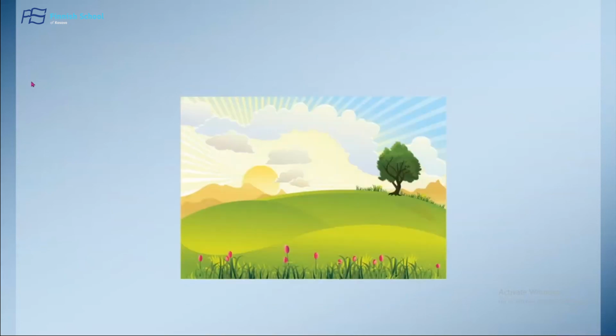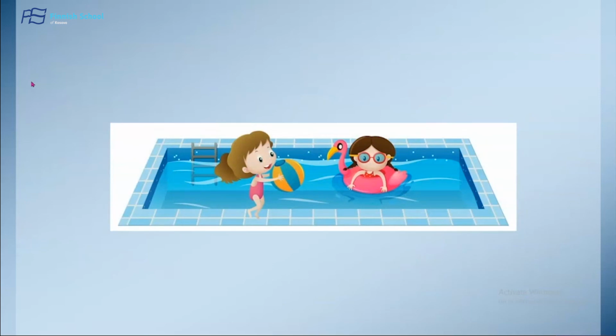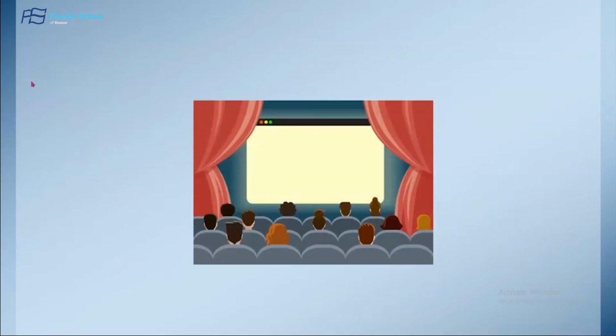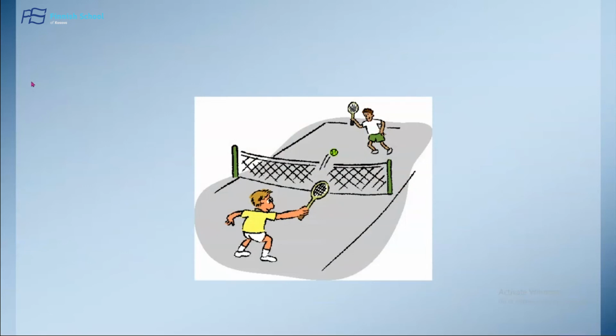La campagne. Je vais à la campagne. La piscine. It's feminine as well. So we use je vais à la piscine. Le cinéma is masculine. So we say je vais au cinéma. Le club de tennis is masculine. So we say je vais au club de tennis.